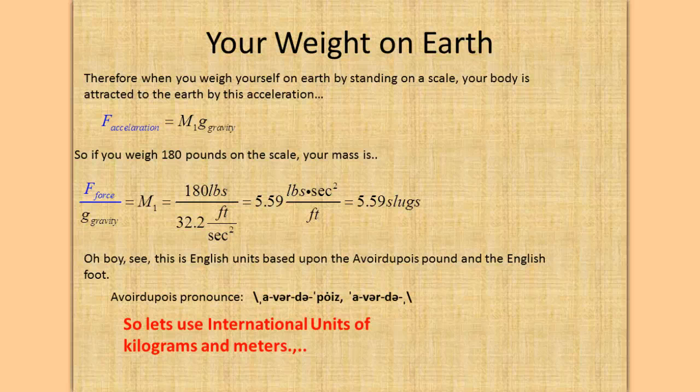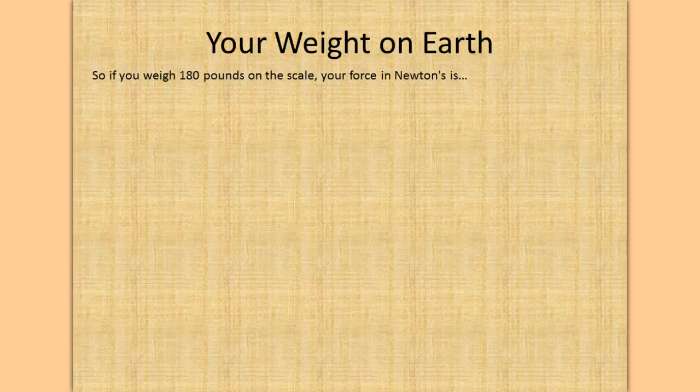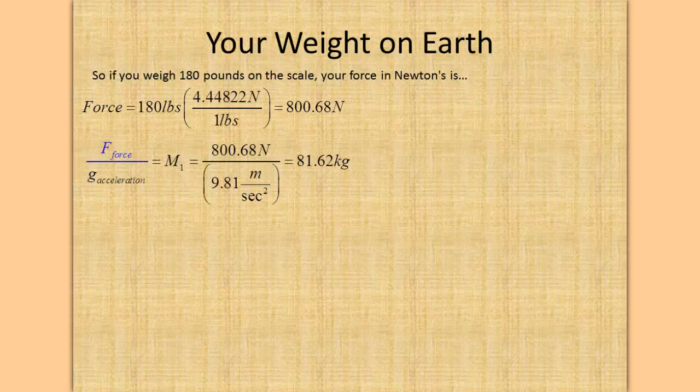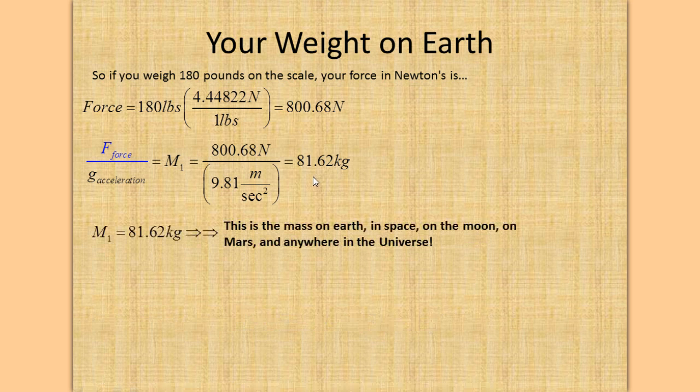So let's use international units of kilograms and meters. So if you weigh 180 pounds on the scale, your force in newtons is 180 pounds times 4.44822 newtons per pound. And you multiply those two numbers, you get 800.68 newtons. And then if you divide 800.68 newtons by 9.81 meters per second squared, you get 81.62 kilograms. So your mass is 81.62 kilograms.